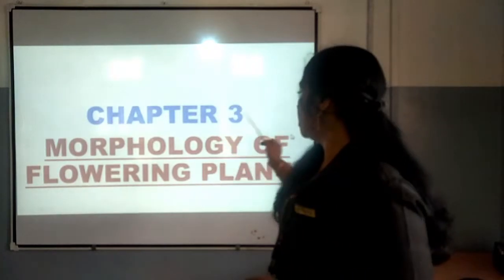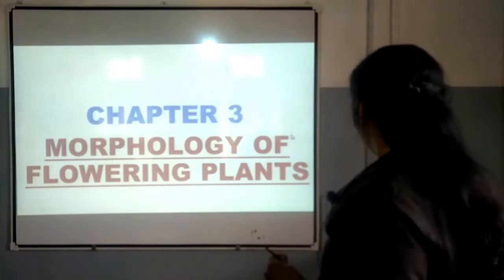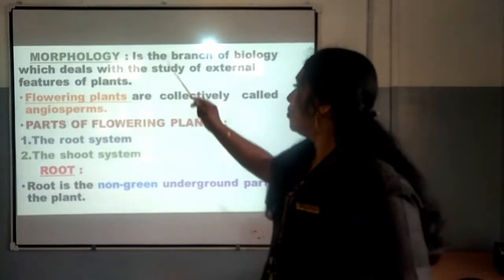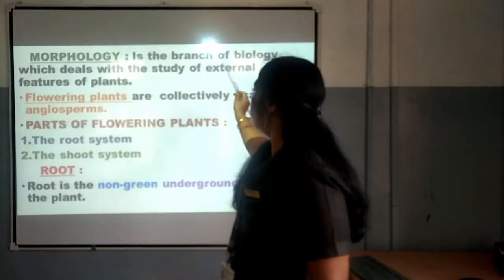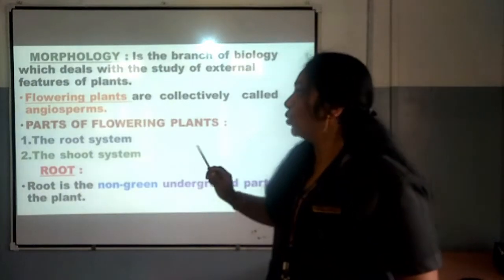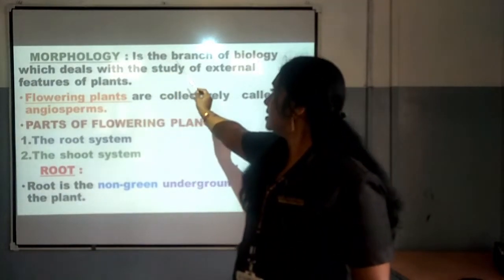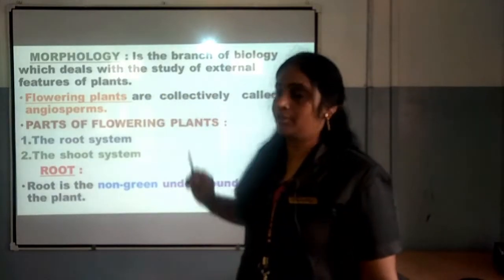By saying this, I move on to the next session where we are going to learn about the morphological structure of a plant, and we can see what is there in the morphology of the plant. So my dear children, chapter 3, morphology of flowering plants. What do you mean by morphology? Morphology is the branch of biology which deals with the study of external features of the plant. So what is morphology? Morphology means it is the study of external features of plants.